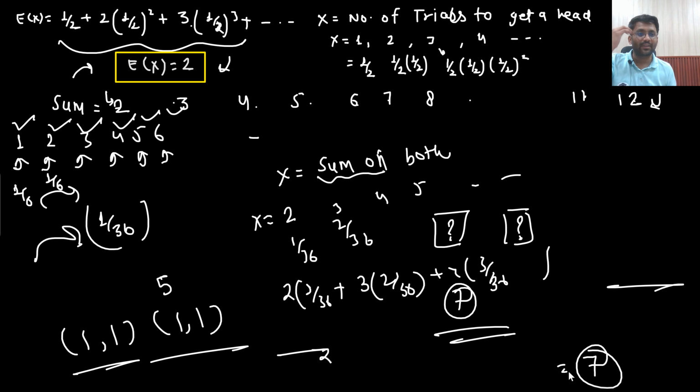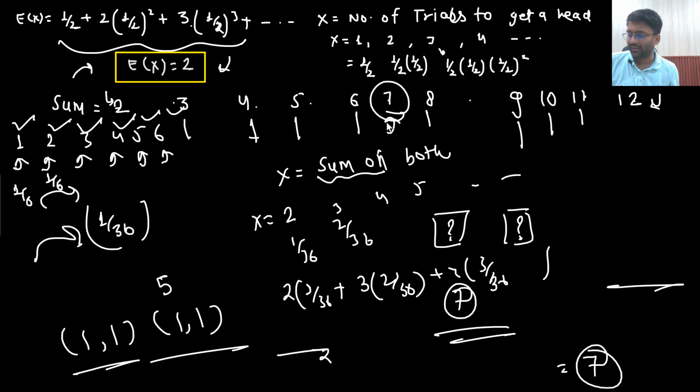But if someone is conceptually very sound, if he knows the meaning of expectation, what would he do? If I am rolling the dice, either I will get 2 or 3 or 4 or 5 or 6, minimum number 2, maximum number 12. 12 plus 2 divided by 2, so the average would be 7 only. Average of 2 plus 12 is 7. Average of 3 plus 11 is 7. Average of 4 plus 10 is also 7. Average of 5 plus 9 is also 7. Average of 6 plus 8 is also 7. And average of 7 is 7 only. So eventually you add all these numbers, divide by the number of times, and you will get the answer to be 7 only.